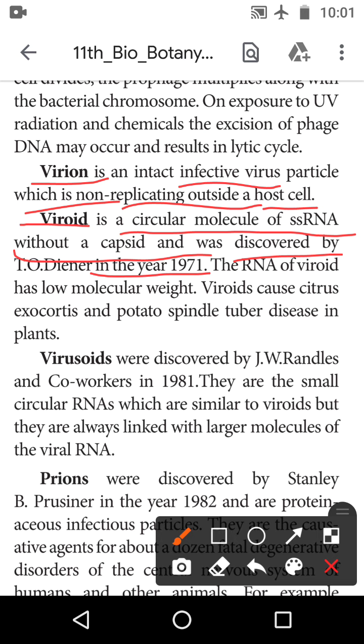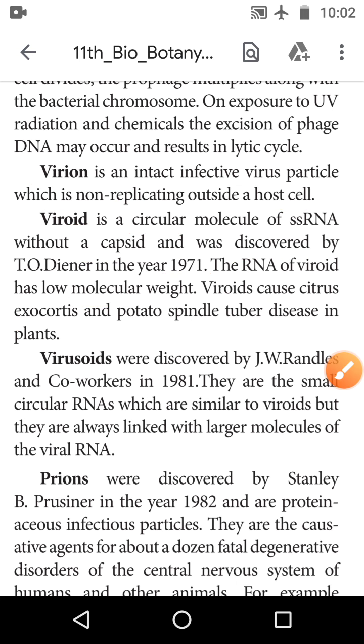The RNA of the viroid has low molecular weight. This RNA is single-stranded RNA, but the molecular weight is very low. The viroid causes citrus exocortis. Citrus exocortis is present in citrus fruits. Exocortis is the outer layer. So these viroids damage the outer layer of citrus fruits. And potato spindle tuber disease. The viroid also produces potato spindle tuber disease for us.